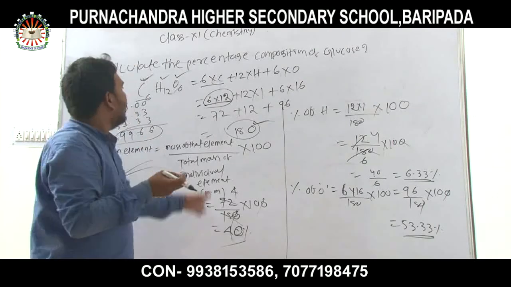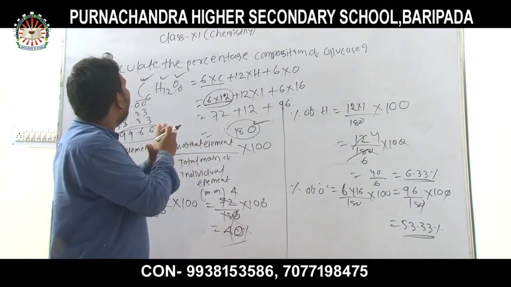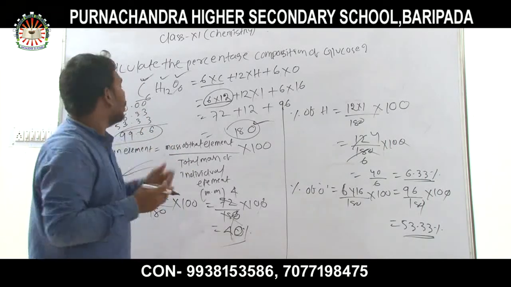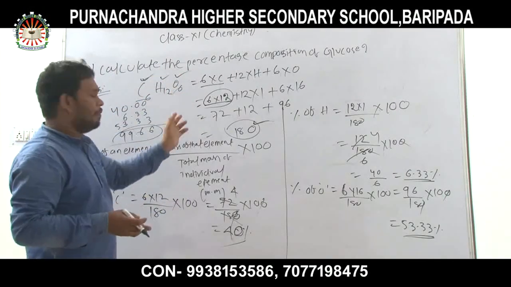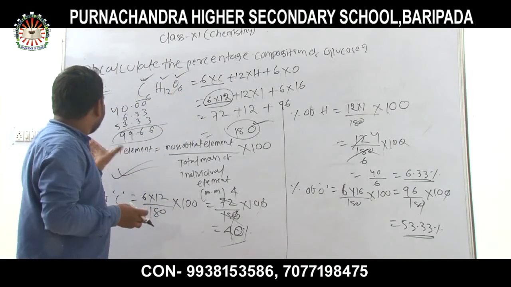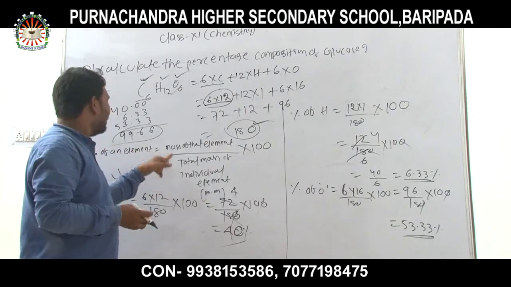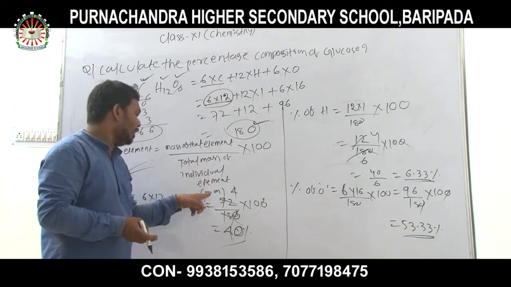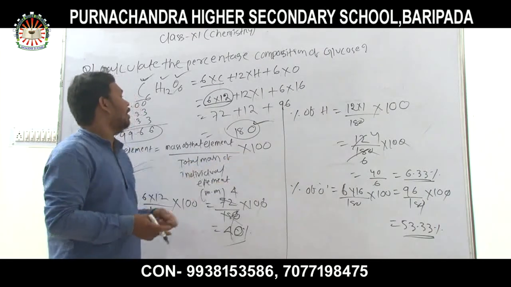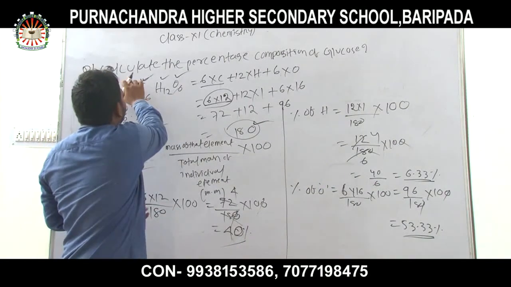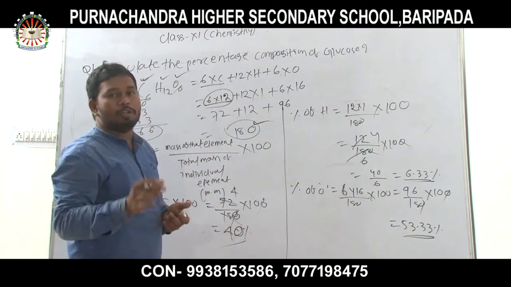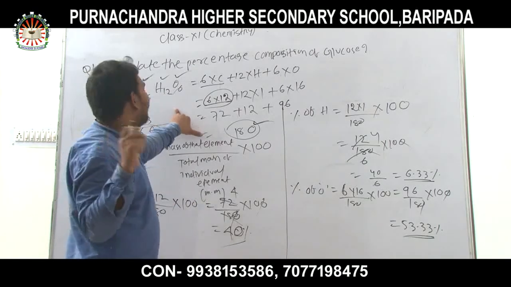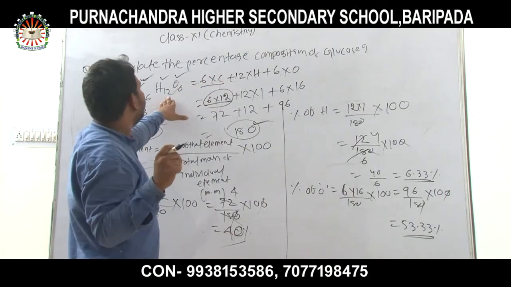Thus, we studied here how to calculate the percentage composition of the given compound, or different types of compounds. Again, I repeat that according to the definition, the percentage of an element is calculated this way: the mass of the element divided by the molecular mass, into 100. First, to calculate the percentage composition of glucose, you have to write the formula. What is the formula? For glucose, its formula is C6H12O6.